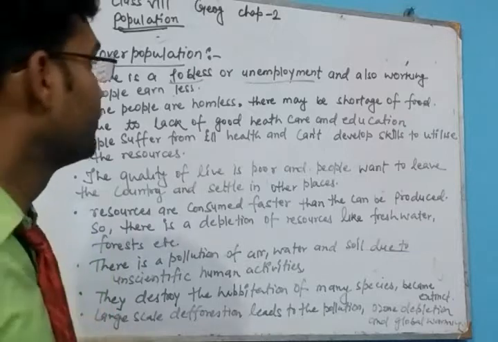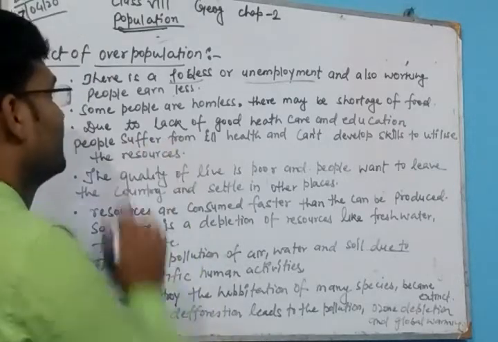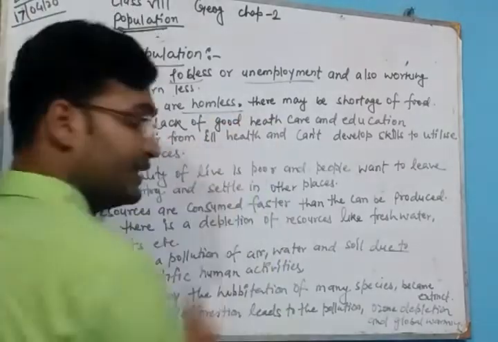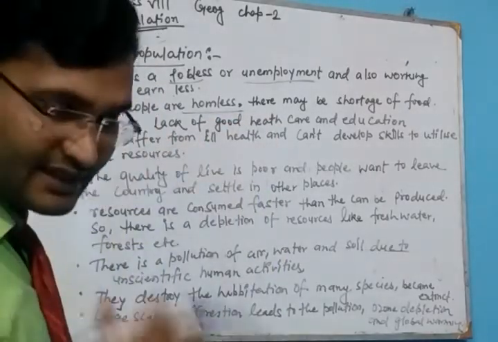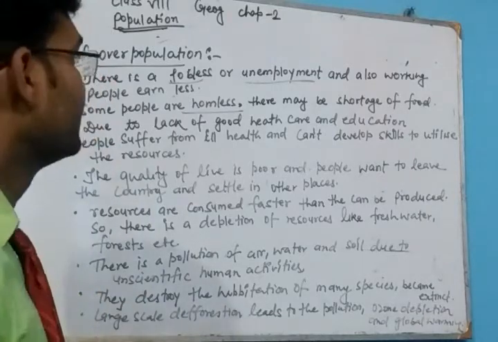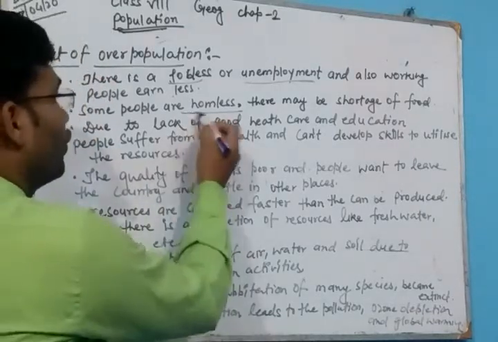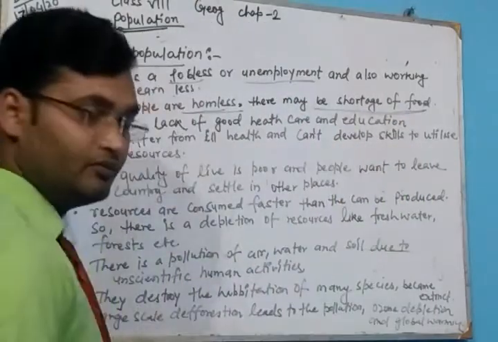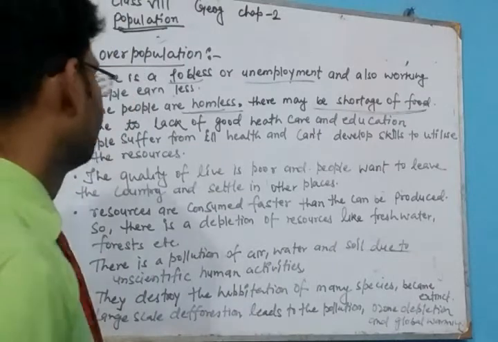Okay, first point. Second, people are homeless. If there are fewer resources in an overpopulated country, then people may be homeless, and there will be a shortage of food.